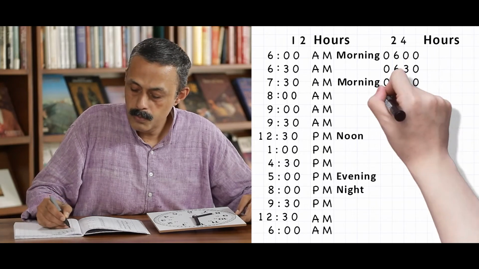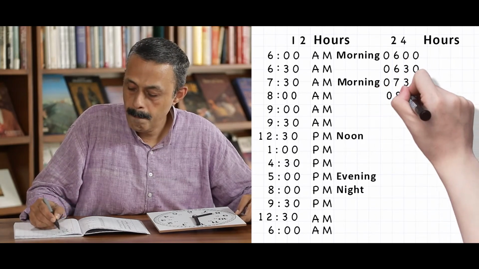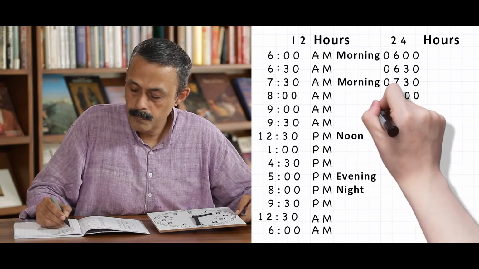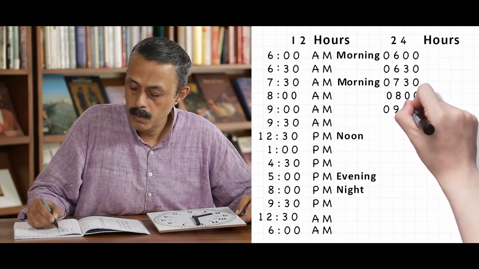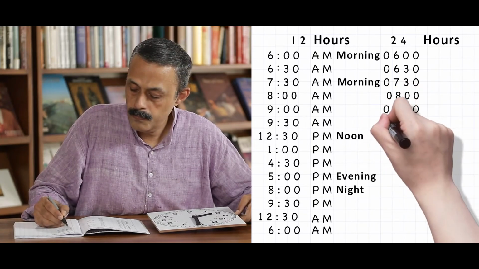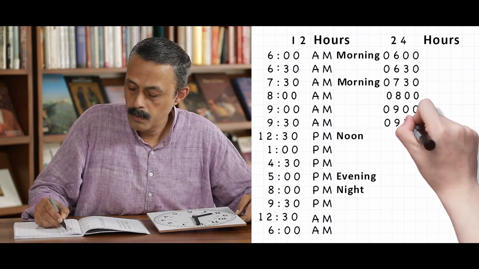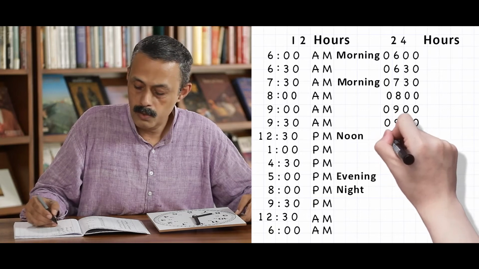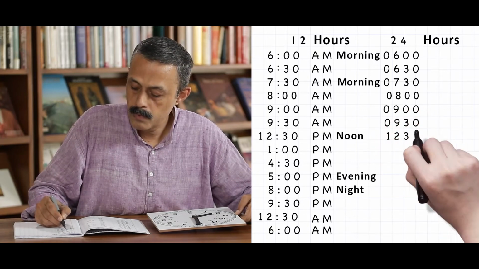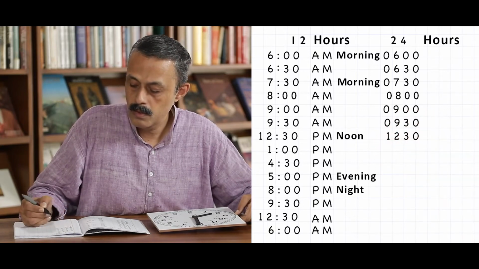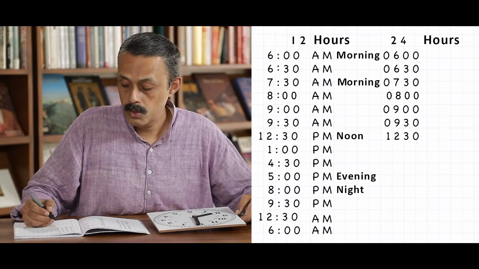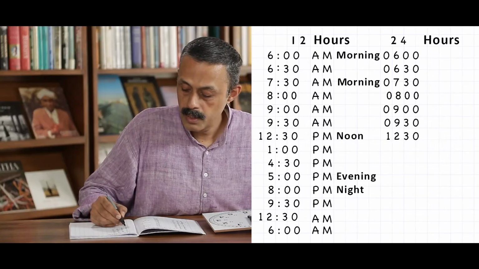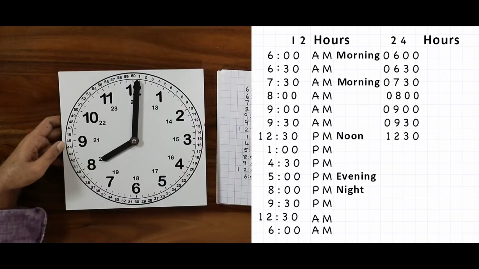This is how we write it. 8 hours. 09 hours. 9:30. 12:30 hours. Now, this is 12:30 hours.